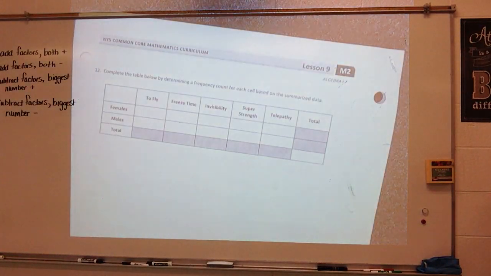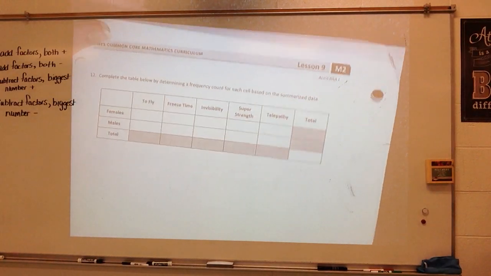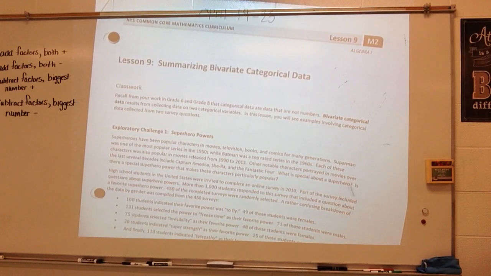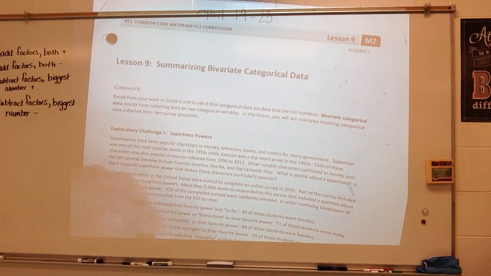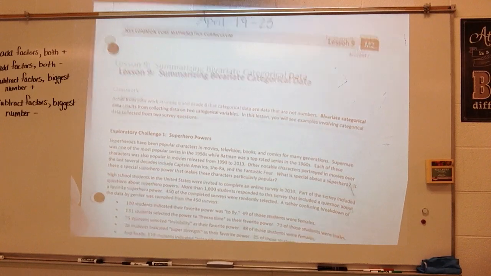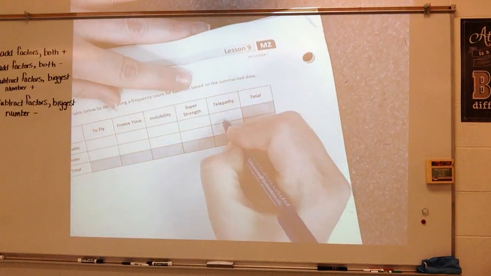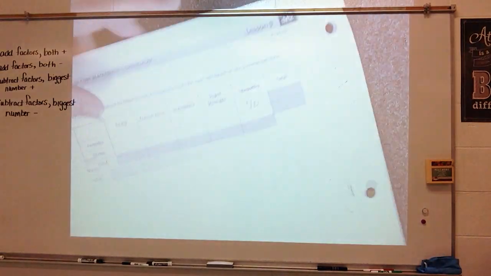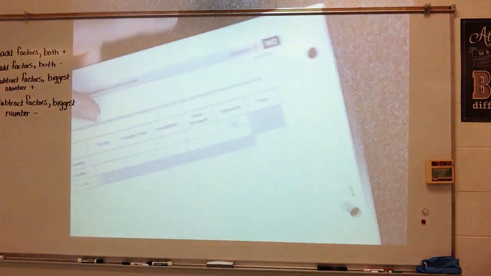Alright, so now complete the table by determining the frequency count for each cell based on the summarized data. Let's go back and look at what we have figured out. We did telepathy, which was 70 females and 48 males.